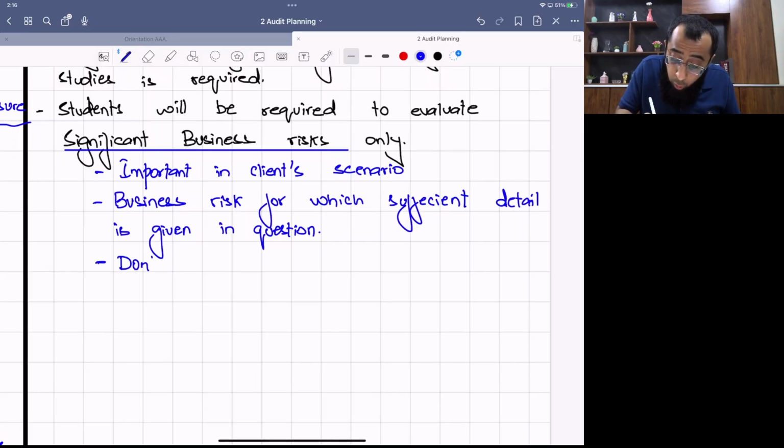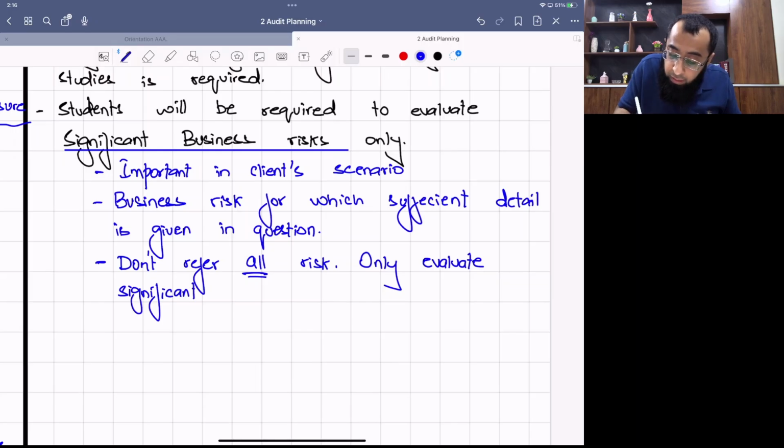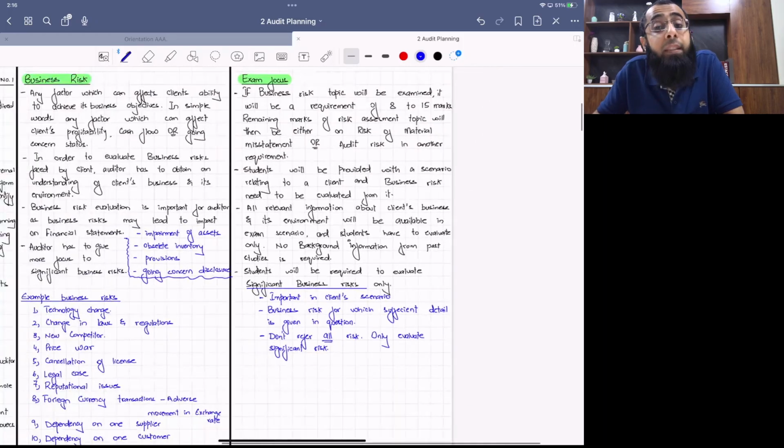Don't refer to all risks. Only evaluate significant risks, which are significant from the perspective of the client. And think practically also: the auditor only evaluates the significant ones. The auditor also cannot cover all of the business risks.